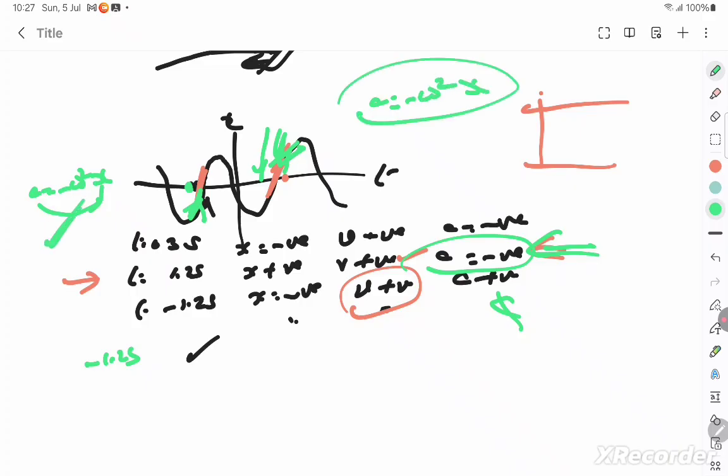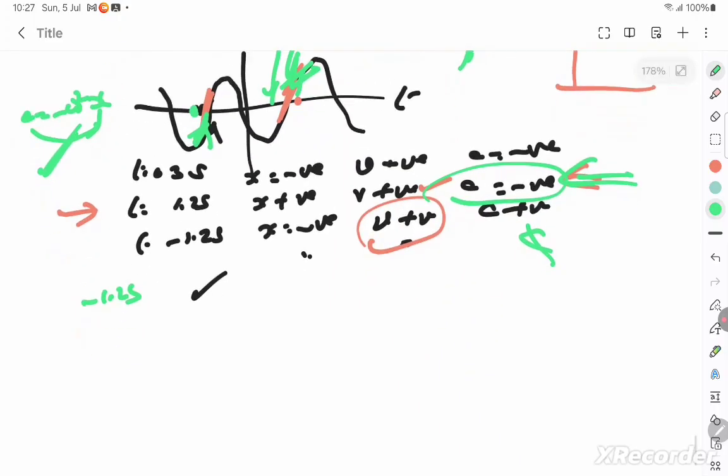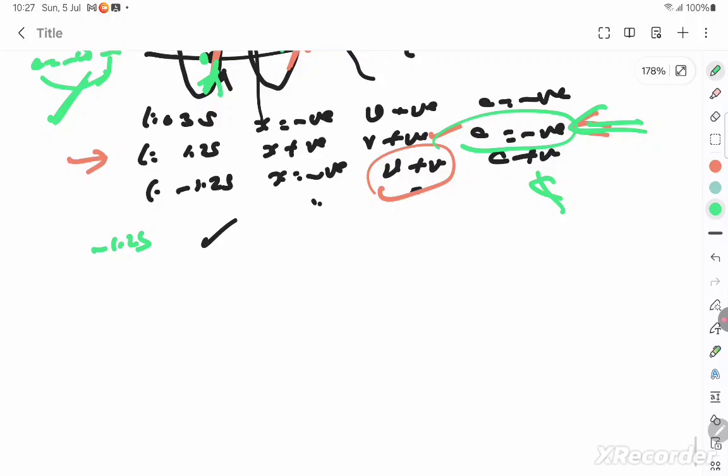Acceleration is given by this in a simple harmonic motion. This is like a simple harmonic motion, a sinusoidal graph. And this formula you should remember. Okay, so you can then therefore write everything. So let's go to the next question.